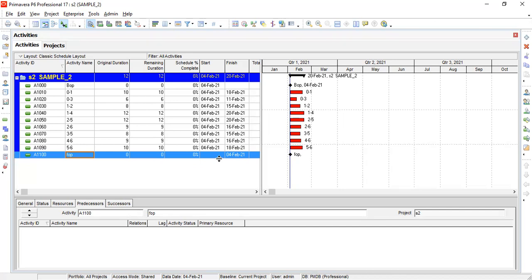Can you identify? No, I don't know what it is. Go through the activity name, sir. Yeah, I'm going through 0 to 1, 0 to 3. What do you understand from this name? No, I'm not able to understand anything.